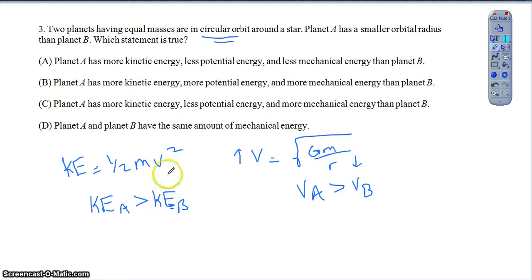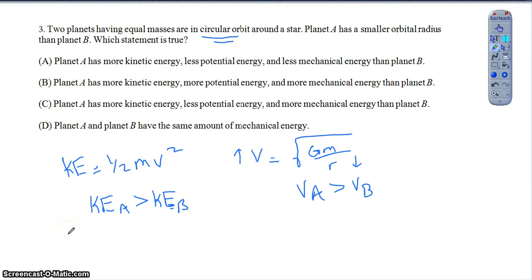So if I look at my options, that doesn't really help me a whole lot because A, B, and C all say has more kinetic energy, and then option D doesn't really specify anything about kinetic energy. It just says that they have the same total mechanical energy. So while that is helpful to think about, it doesn't necessarily help me eliminate any of the options.